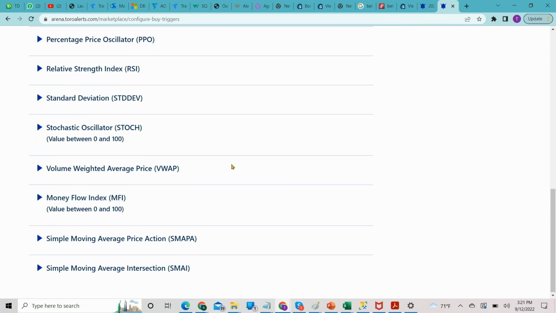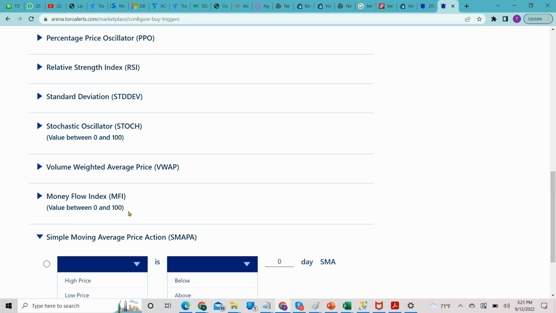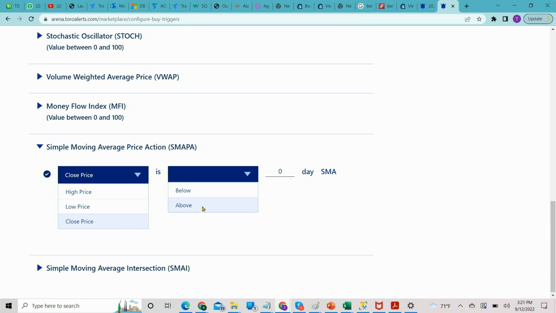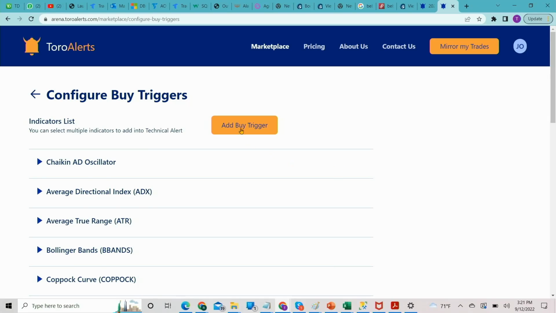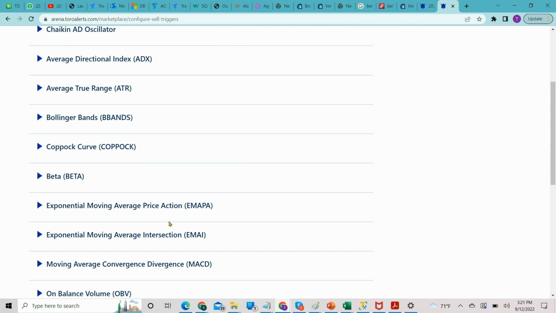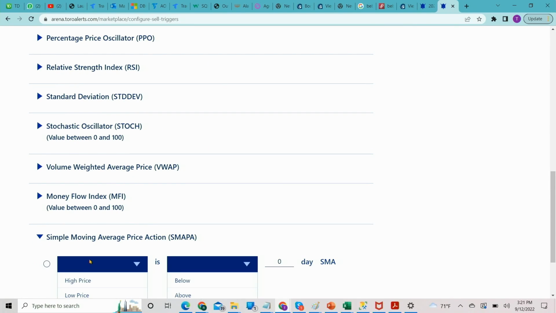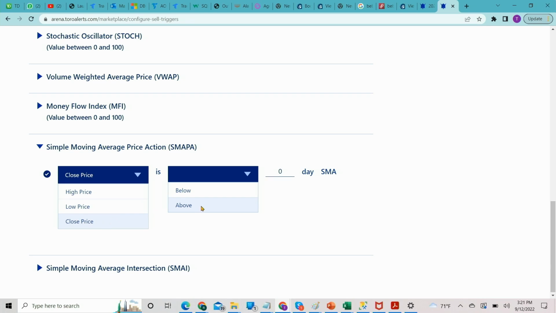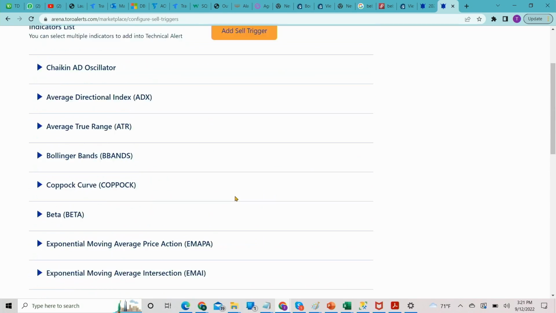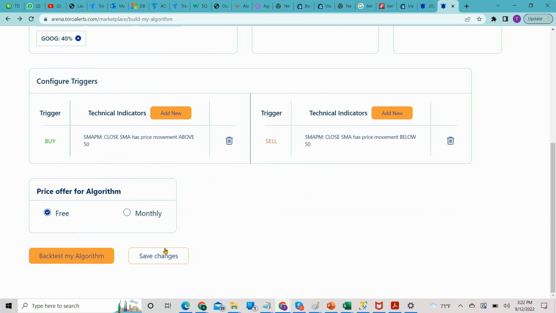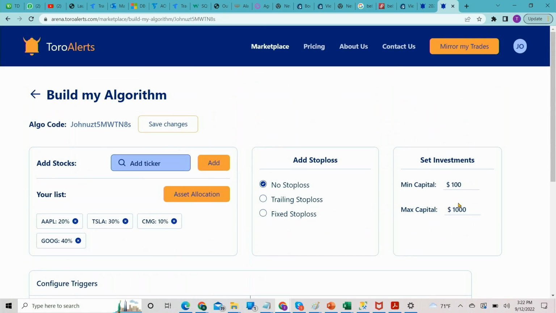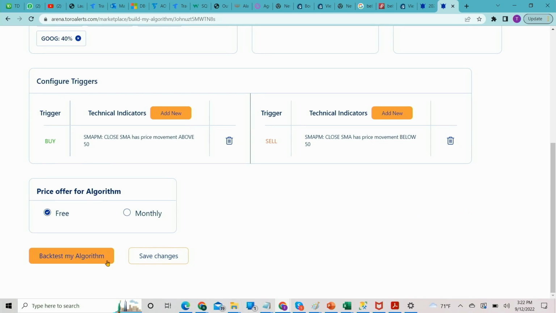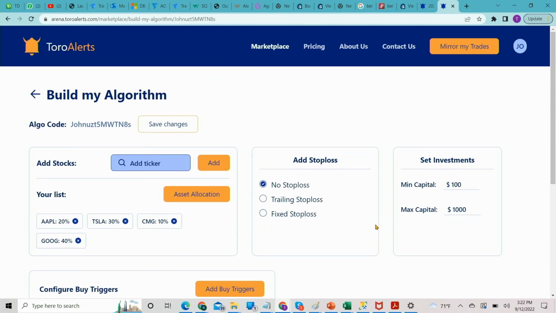Then you add buying triggers, for all the people who understand technical analysis. Anytime the stock is above the 50-day moving average, this person adds a buying trigger, and adds a selling trigger for anytime the stock goes below the 50-day moving average. That's the selling trigger. Once it's set, you can assign how much funds you want to invest, and it backtests the results.